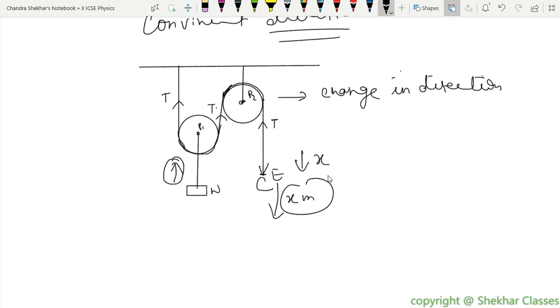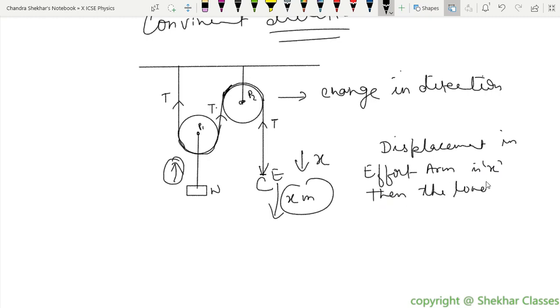So if the displacement in effort arm is x meter, then the load arm will lift by x upon 2 meter. Is that okay?